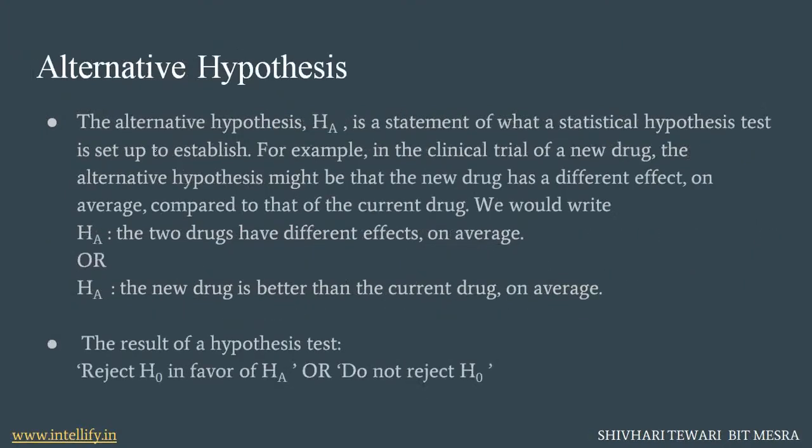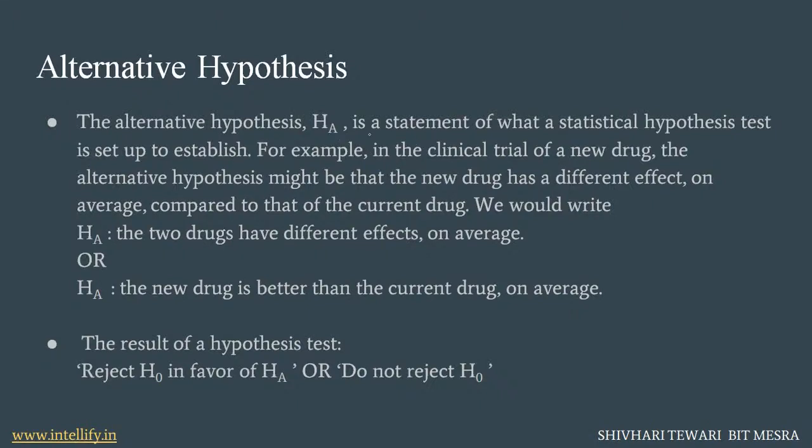The alternative hypothesis HA is a statement of what a statistical hypothesis test is set up to establish. The alternative hypothesis is basically a contradiction of the null hypothesis. That means the alternative hypothesis is here to prove the null hypothesis wrong.